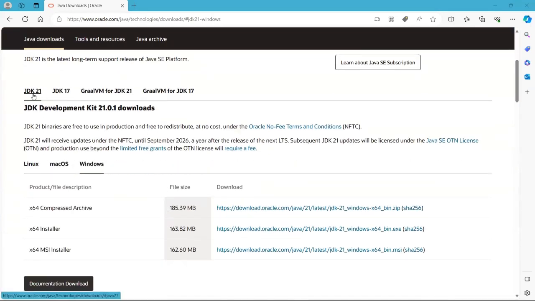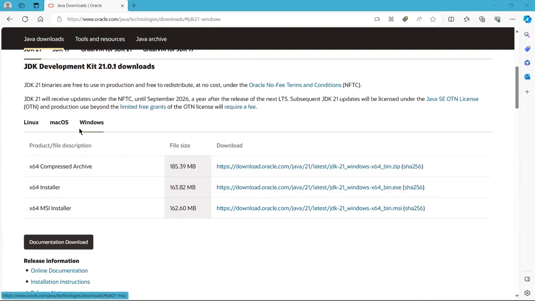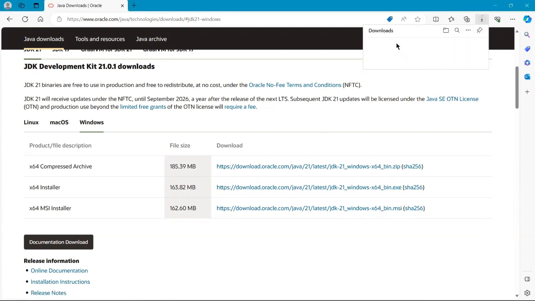As you can see, JDK 21 is the latest version of Java. Please download according to your compatible machine. Mine is Windows, so I chose Windows. And for Windows, you have to go to the installer and click on this. Then the installation will start.